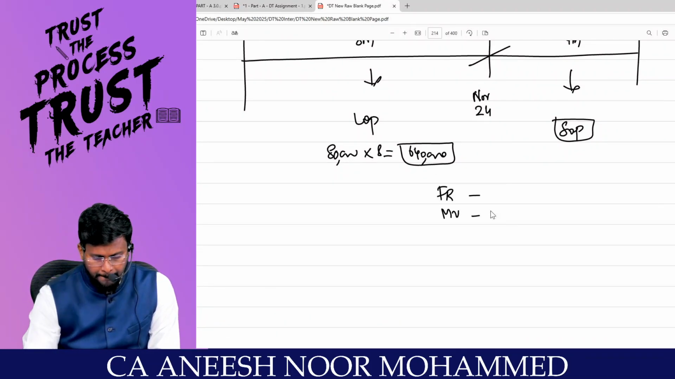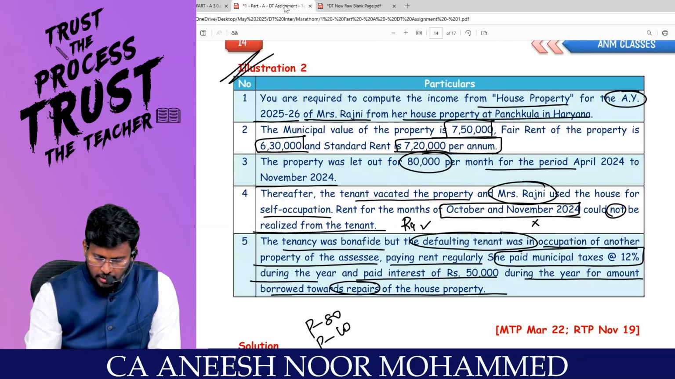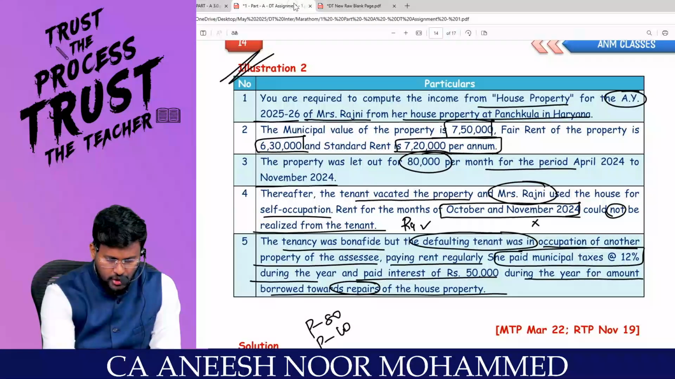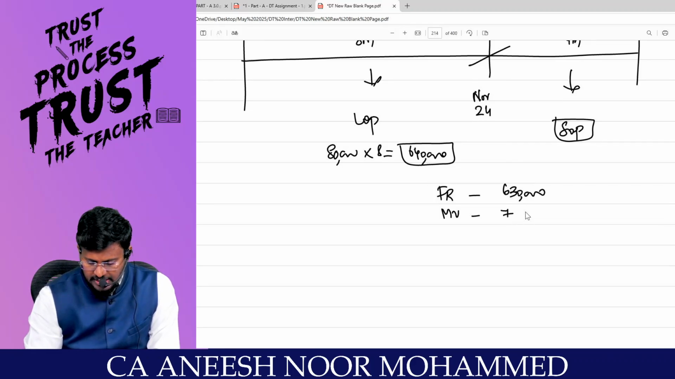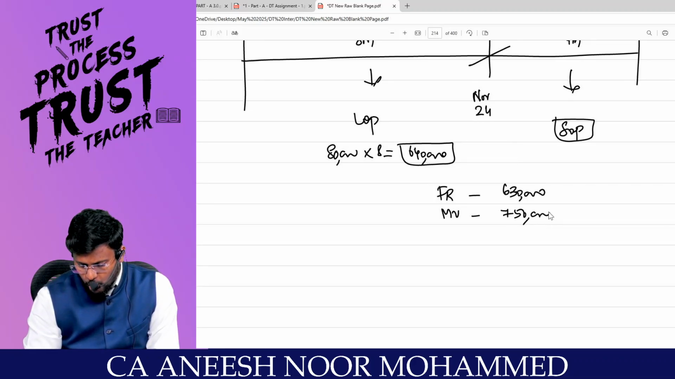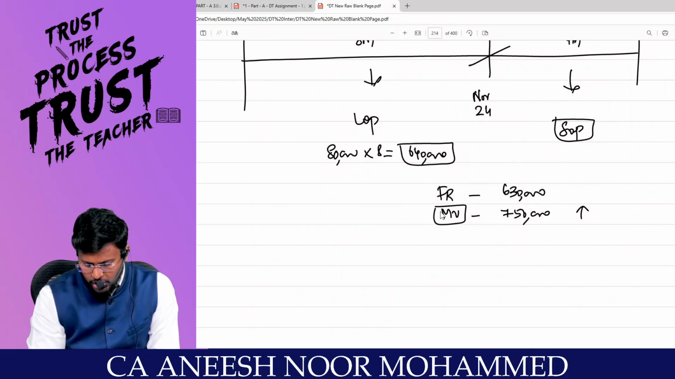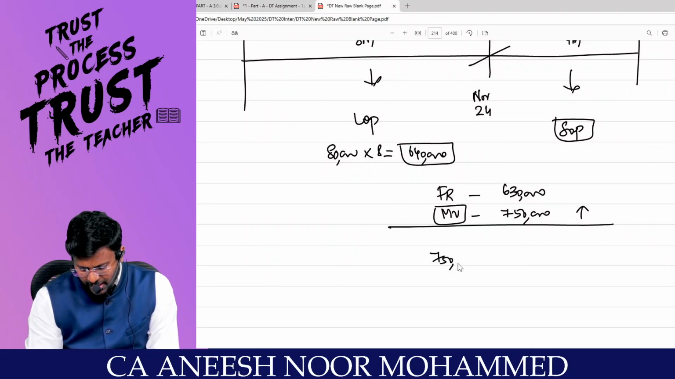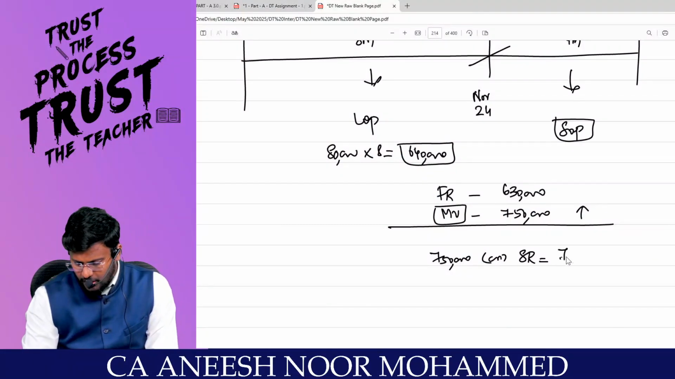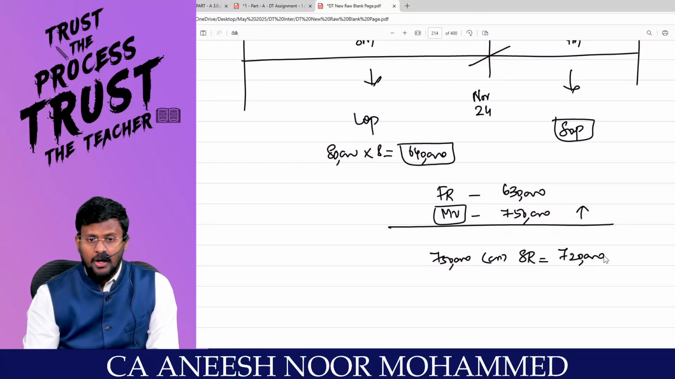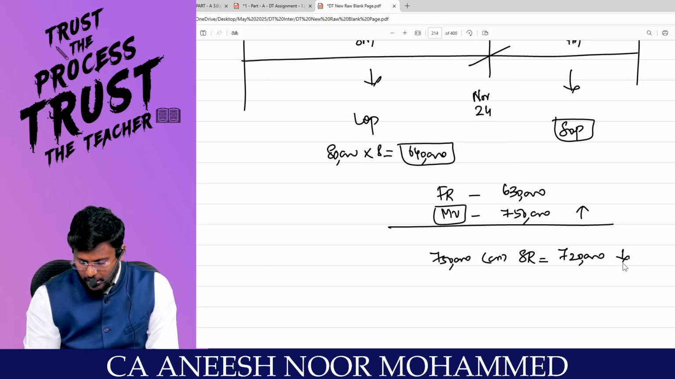What is fair rent? 6,30,000. Look at the question and participate, man. 6,30,000. What is the municipal value? 7,50,000. You have to take whichever is higher. So fair rent or municipal value, whichever is higher, 7,50,000. Or standard rent is there. How much is the standard rent? 7,20,000 is the standard rent, right? Whichever is lower. So the expected rent is equal to